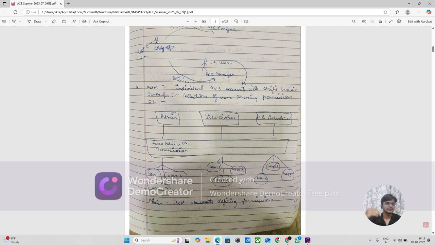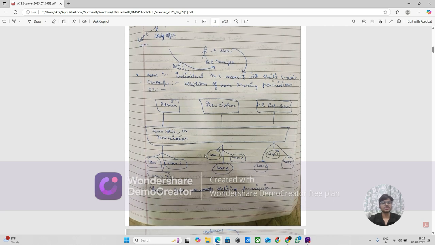So based on the requirement, we give permissions. Admin might have two to five people, in developer there are 50 people, in HR there are 10 people. They are sharing the same permissions. So we divide them into groups, and based on permissions they can access this type of service or that type of service.